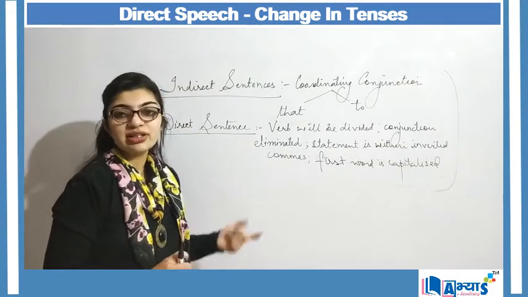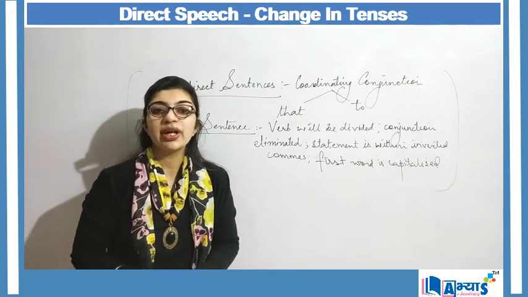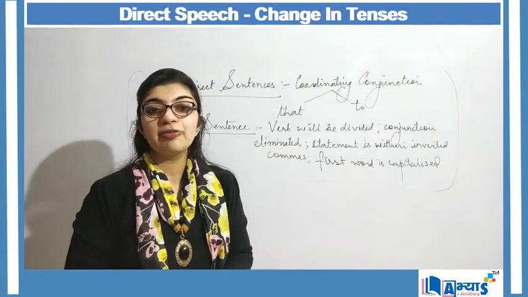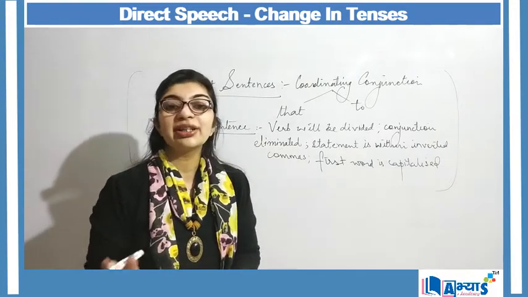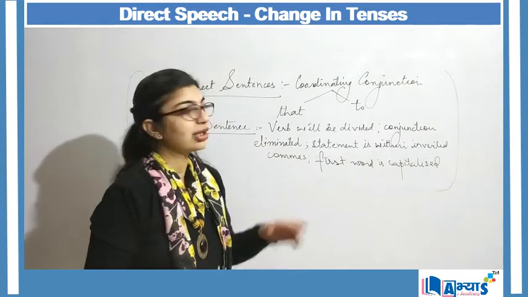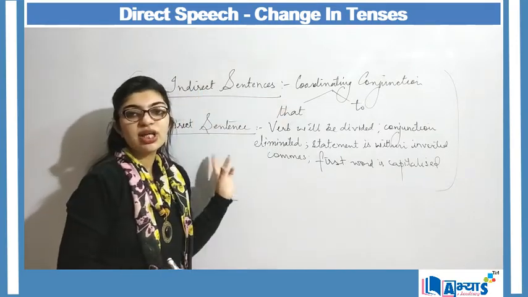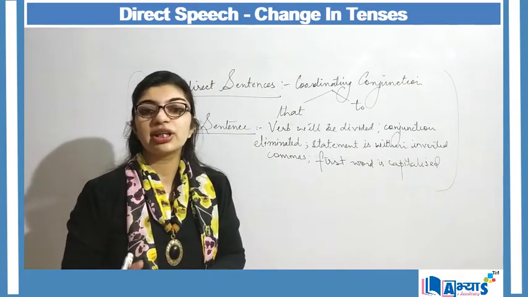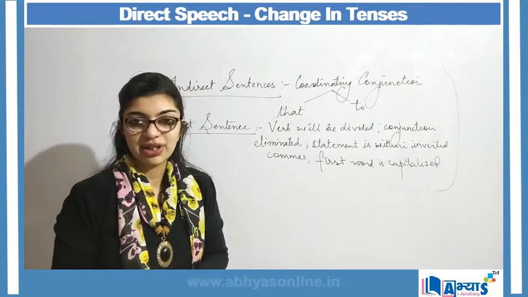We will understand this concept better through examples, and in this video we will particularly focus on changing the tenses while converting from indirect sentence to direct sentence.